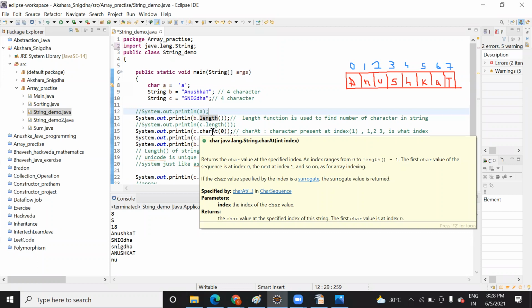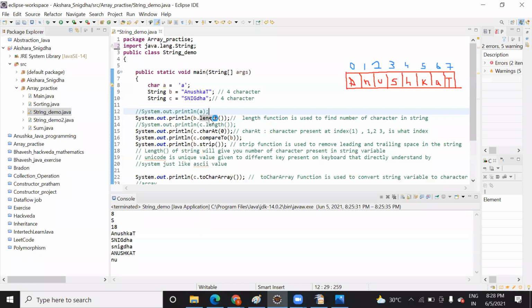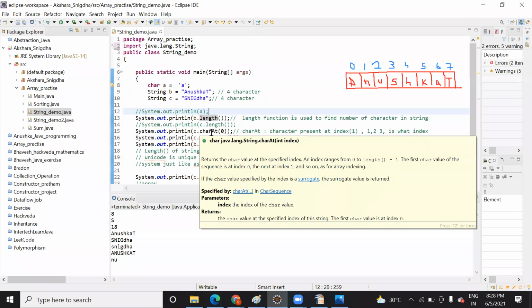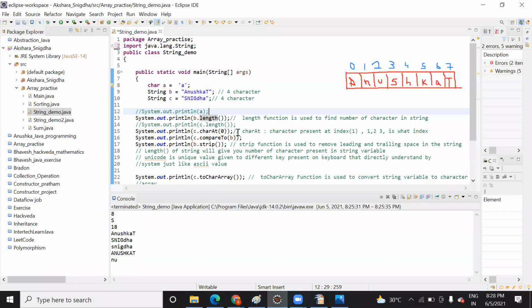If the character value specified by the index is a surrogate, the surrogate value is returned. Parameters: index, the index of the character value. Returns the character value at the specified index. So what do you understand from this? It will basically give you the character present at the particular index which we want.